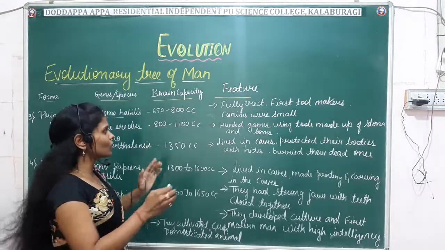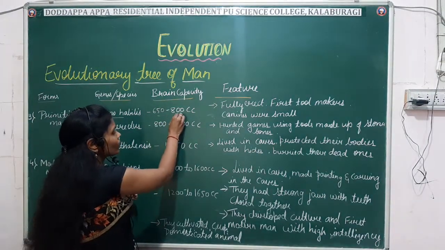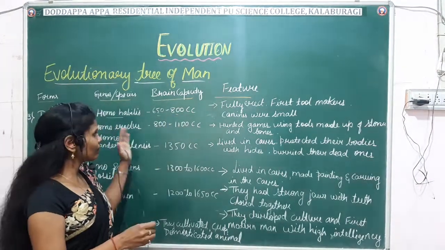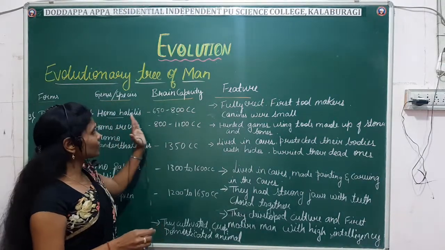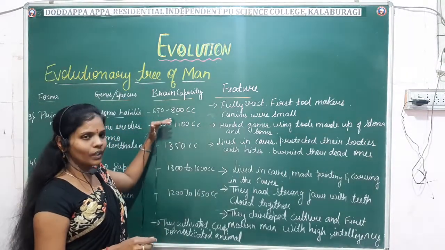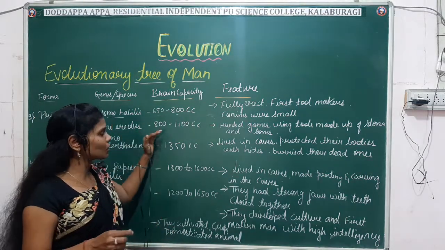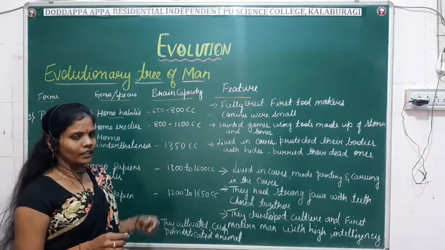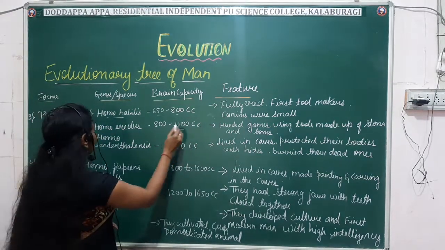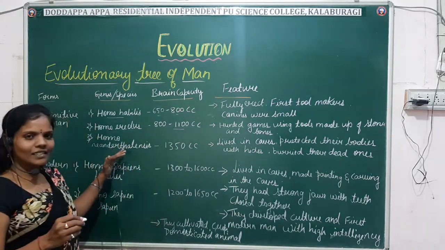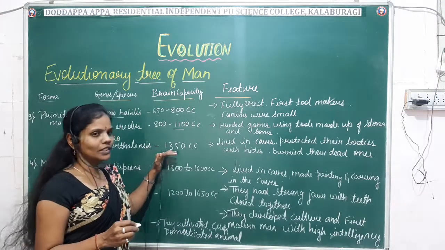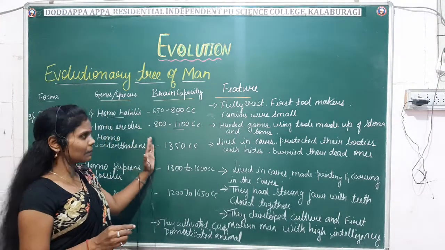Its brain capacity was about 650 to 800 cc. Homo erectus have a brain capacity of about 800 to 1100, and Homo neanderthalensis have 1350 cc of brain capacity, right?